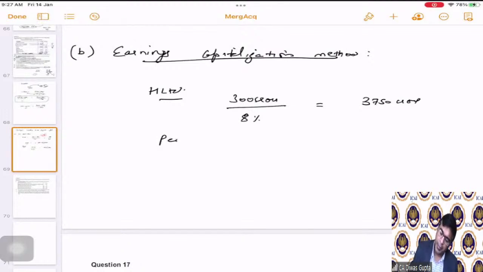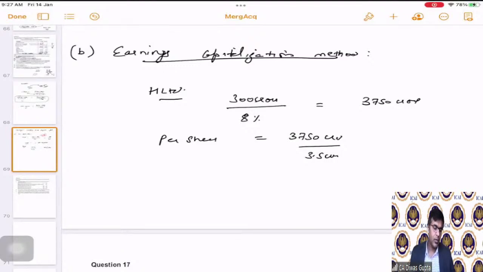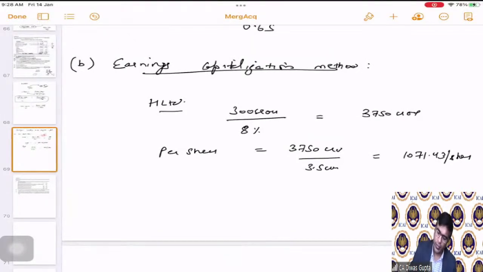Now, per share value is how much? 3750 crore divided by 3.5 crores, because 3.5 crore is the number of shares. 3750 divided by 3.5 is 1071.43 per share. This is the earnings capitalization for H Limited.